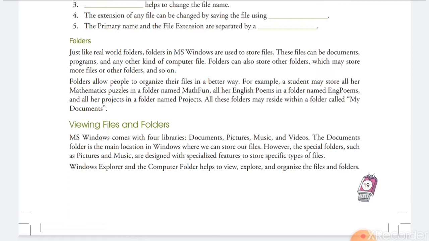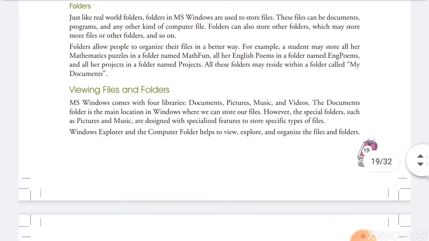It means a folder is a collection of folders and files, and the files may be of different types. A folder contained in another folder, a nested folder, is known as a subfolder. There is a primary folder, a main folder, containing another folder, and the nested folder is known as a subfolder.